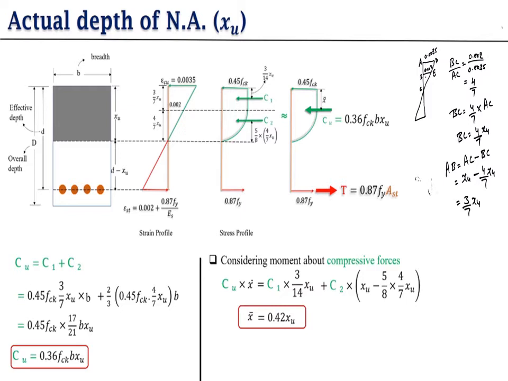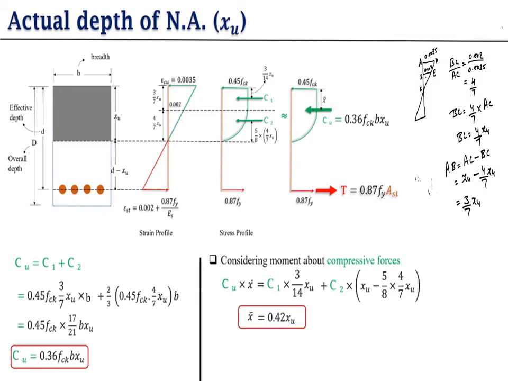Now we have to find the X value also, means we have to find the value of the lever arm, and for this lever arm, here we know that this total depth is small d, so we have to find this depth. So for finding this depth, we simply subtract d minus xu. Same process we apply here. So this is called the lever arm. So for finding that value, we have to find the centroid of these two sections.